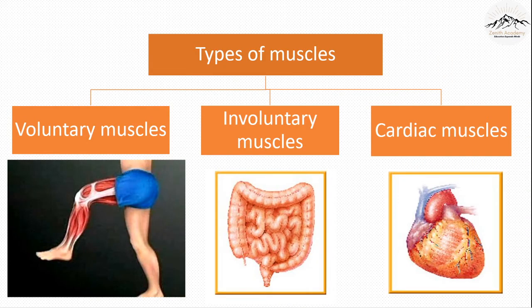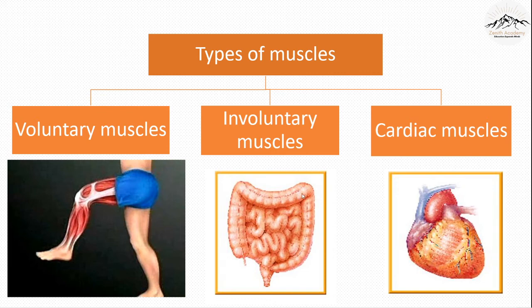Now let's see the types of muscles. There are three types of muscles: voluntary, involuntary and cardiac muscles. Voluntary muscles are attached to the skeleton and they are under our control. So we control how these muscles move. Example, muscles of our leg, we can see here, also muscles of our hand, we can move them voluntarily. They are also called skeletal muscles because they are attached to the skeleton.